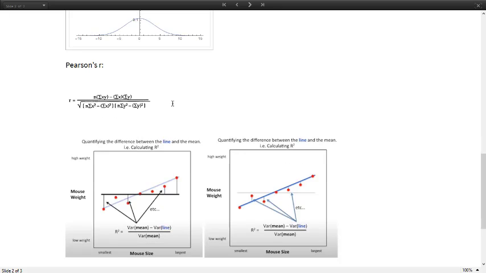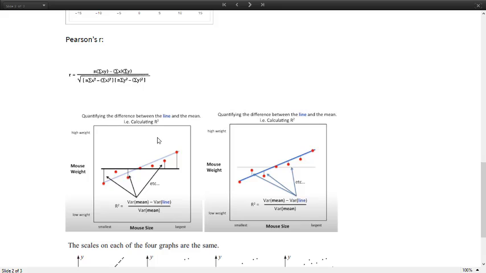Fortunately there's an easier way of interpreting Pearson's R. Suppose we have data like this, where the red dots are our data points, and we wish to find a regression line which touches these points fairly well. To quantify that fairness, we define a coefficient called Pearson's R that tells you how good this line is.